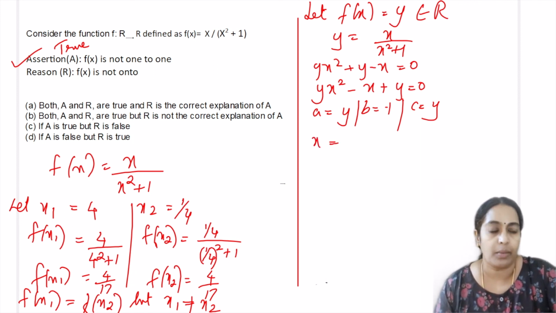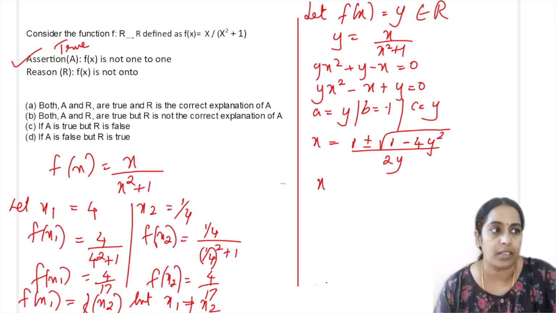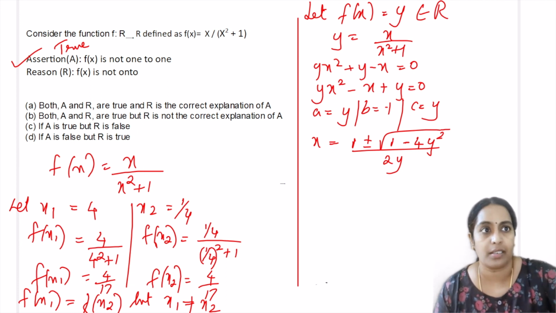So x will be equal to minus b, here b is minus 1, so minus of minus 1, which is plus 1, plus or minus square root of b square, which is 1, minus 4ac, that is 4 into y, which is 4y square, divided by 2a, which is 2y. When I look into this, I know that it is a set of real numbers.